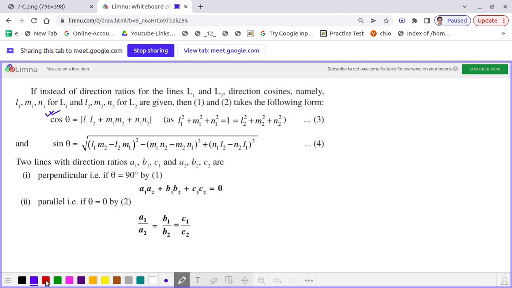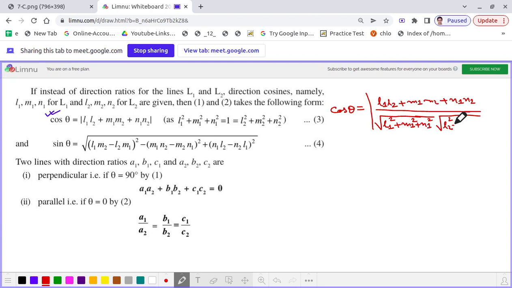Ideally, cos theta will be mod of l1 l2 plus m1 m2 plus n1 n2 divided by square root of l1 square plus m1 square plus n1 square into square root of l2 square plus m2 square plus n2 square.